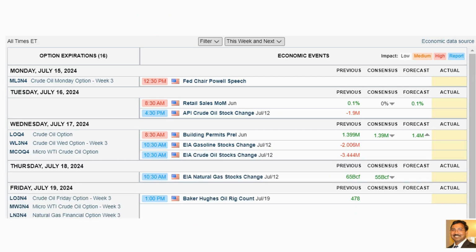And this is the economic calendar for next week. On Monday we have the Fed Chair Powell speech, which is very important. Retail sales is also important because we are seeing consumer spending decreasing. So let's see how the retail sales come out, and also building permits. This is also very important for real estate stocks.